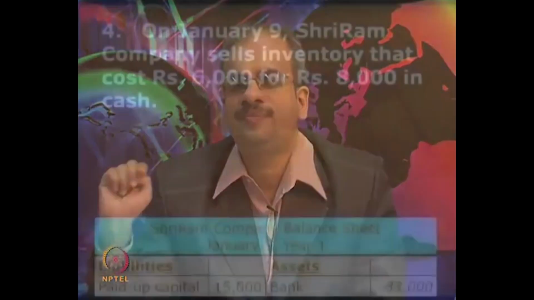So, what has happened is we have earned a profit of 2,000 because goods of 6 are sold for 8. So, there is a margin of 2,000 which we have earned. In the balance sheet, this profit will be shown as reserves. Reserves means the accumulated profit which is earned by the company and kept in the balance sheet. Now, let us see how the balance sheet will look like.